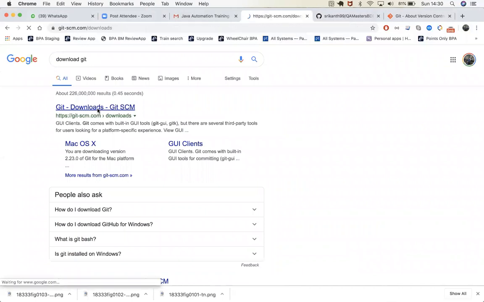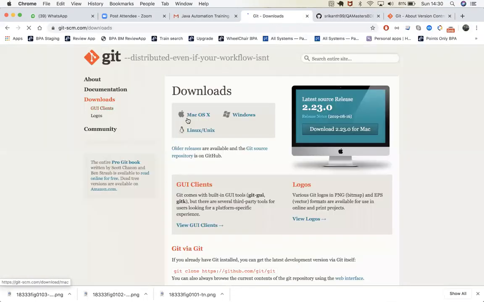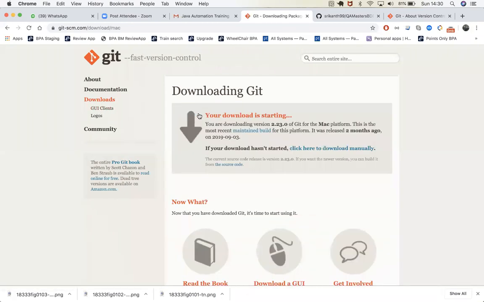You need to go to this website and, according to your operating system, download it. The download will start soon and it will download the Git file. You need to install that Git file.